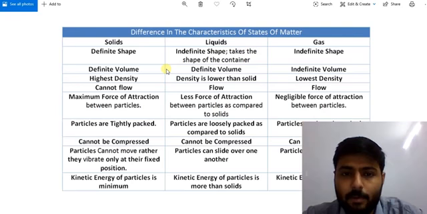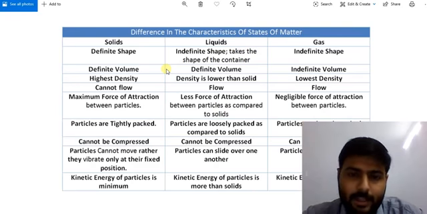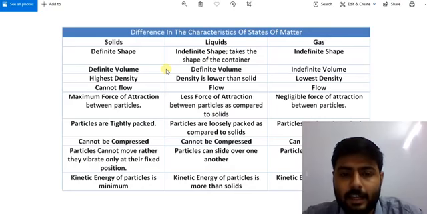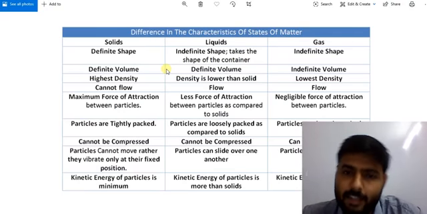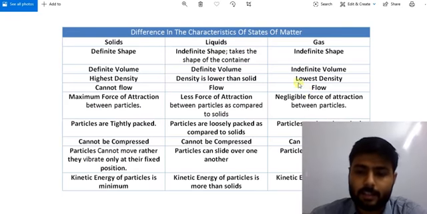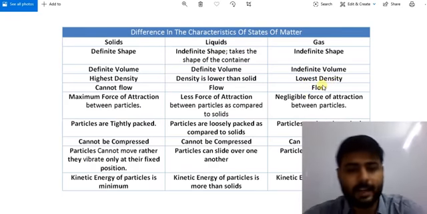Liquids have medium density. That means the density of liquid is smaller than solid, but it is greater than gases. And obviously gases have the lowest density.